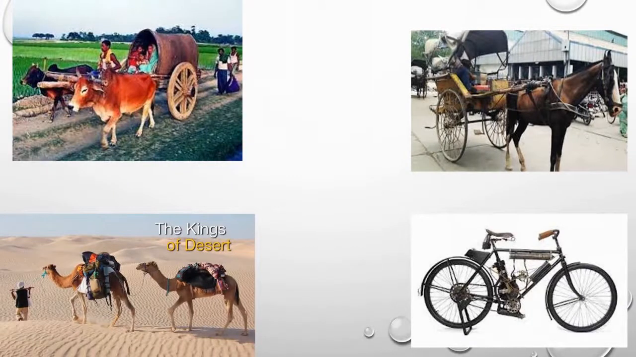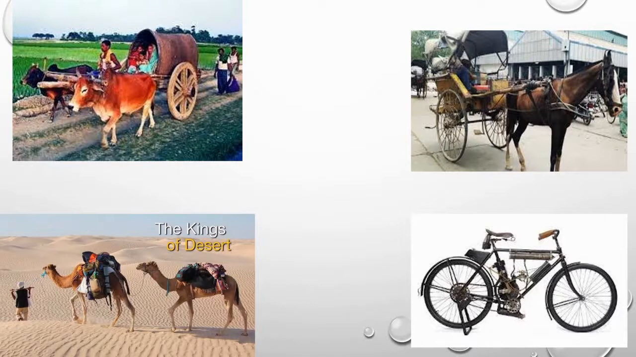In the first picture, as you can see, the bullock cart. The bullock cart is used in the farms. For the farmer, it is very useful for farming. As you can see, the first picture.